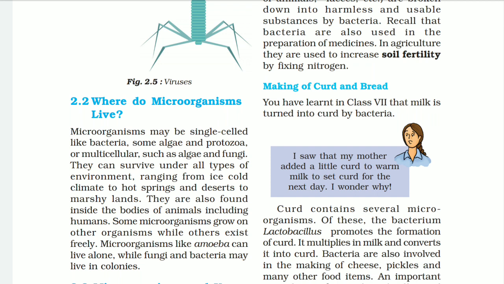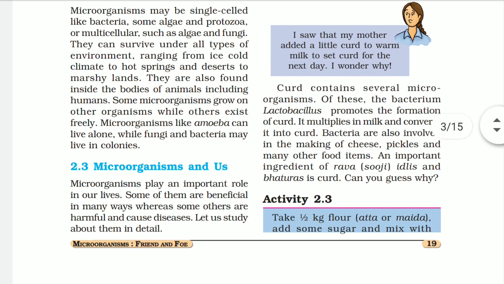They are also found inside the bodies of animals, including humans. Some such organisms grow on other organisms while others exist freely. Microorganisms like amoeba can live alone while fungi and bacteria may live in colonies. Microorganisms and us: how do humans interact with these microorganisms?